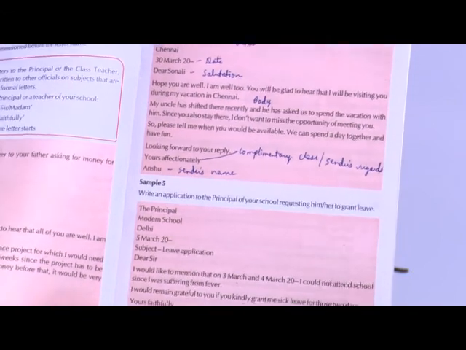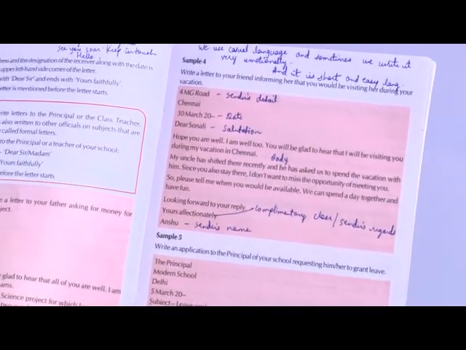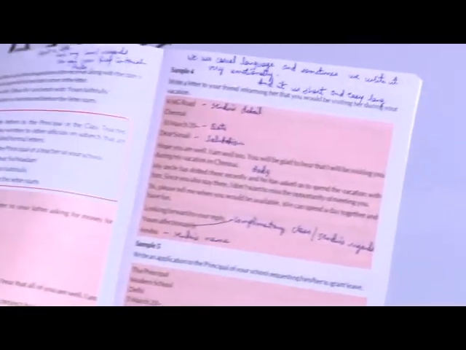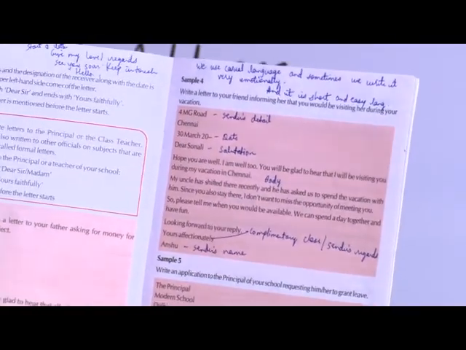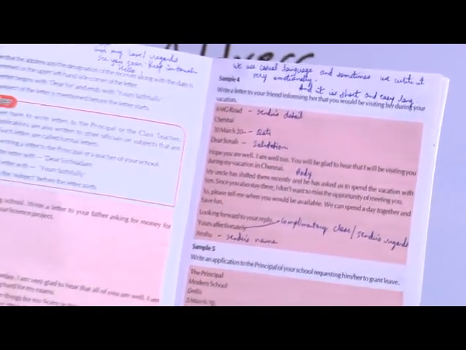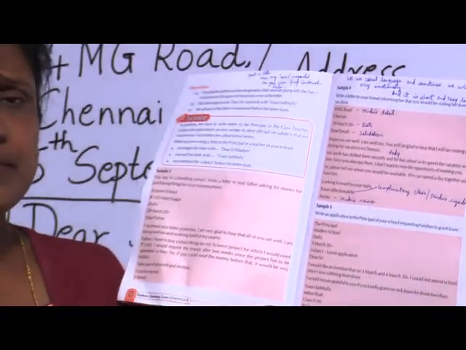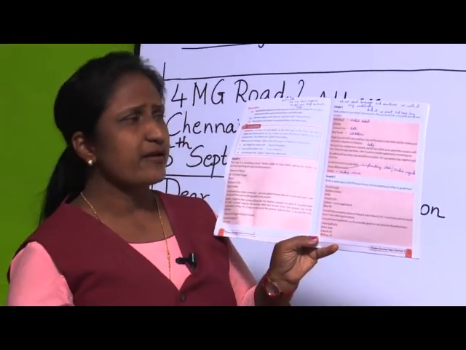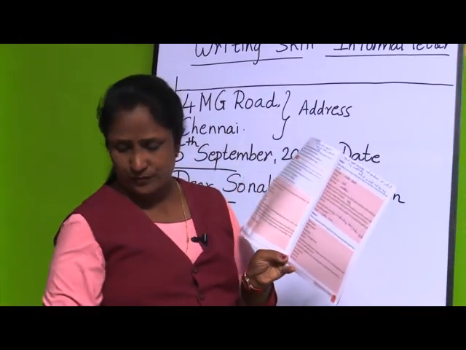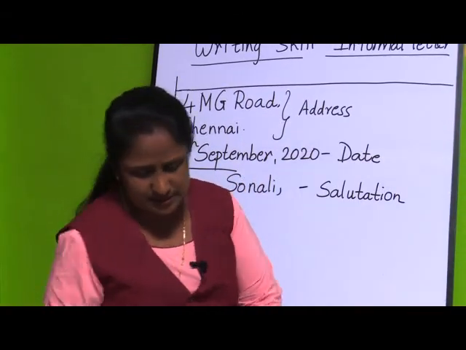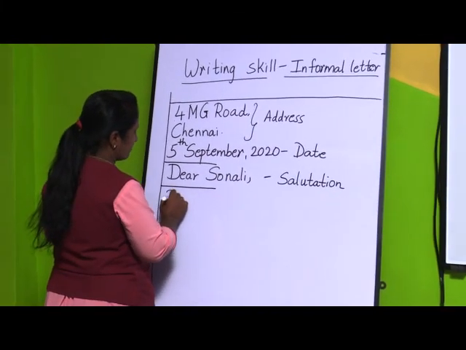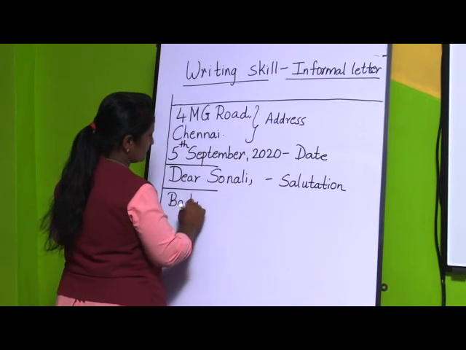Now, I want to ask my friend when she is available, and I want to spend some days with her and have fun with her, because I have missed her a lot and I have got one opportunity to meet her now. As my uncle is also staying there, I can meet my uncle and my friend. So, this is the body of the letter, where I will write all the detailed information.